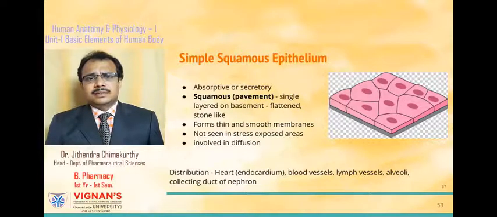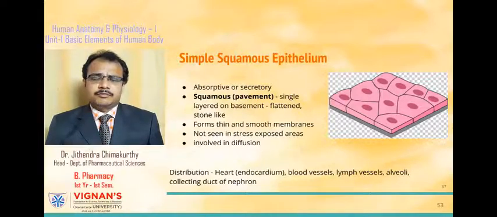And these three types of simple epithelium are named based upon the shape of the cells. Those cells which are more active are taller. Now let's see them in detail. The first type of simple epithelium is squamous epithelial tissue. The second is cuboidal epithelial tissue, and the third is columnar epithelial tissue.